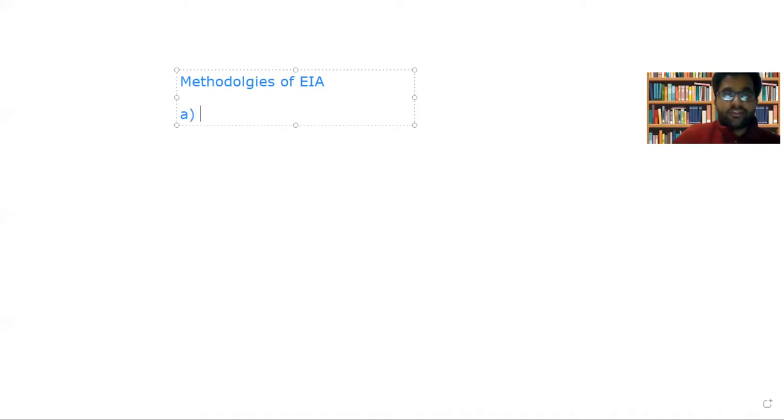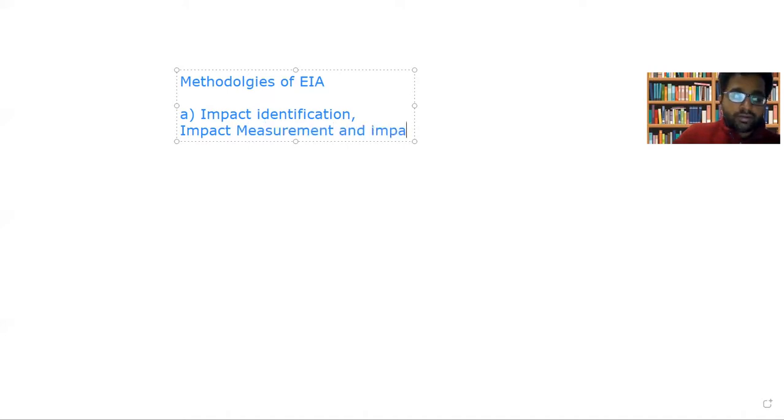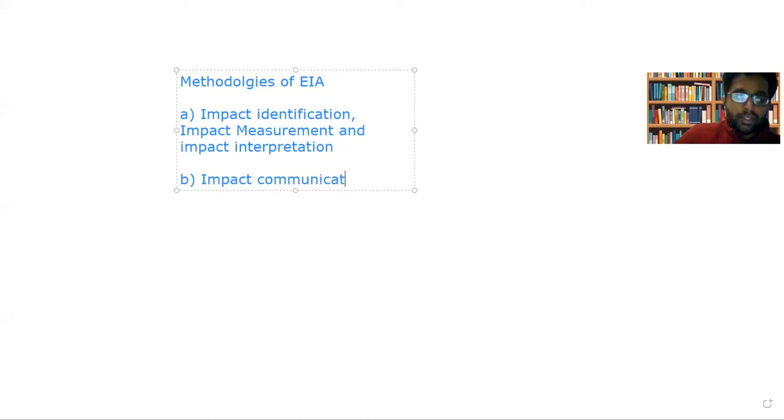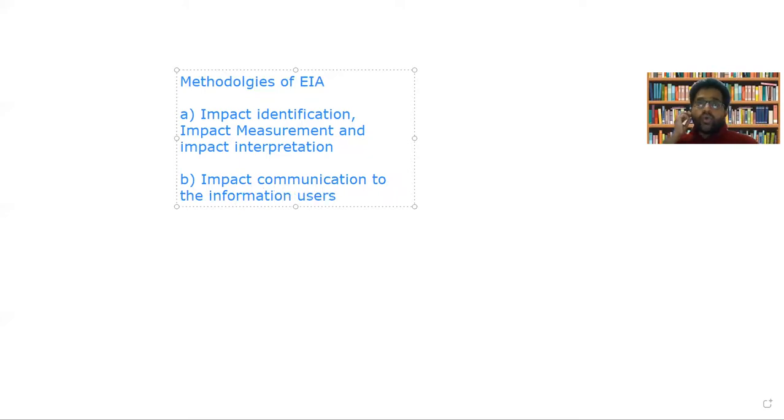First of all, an EIA should be dealing with impact identification, impact measurement, and impact interpretation. And secondly, an EIA should be dealing with impact communication to the information users.